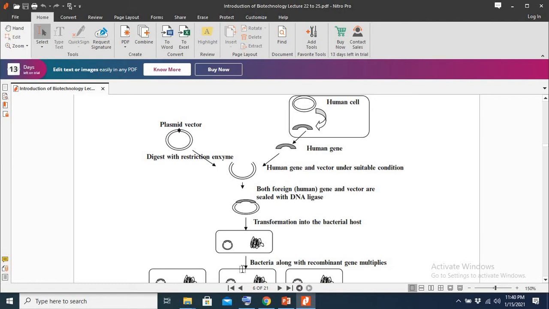For example, insulin is a protein, a peptide hormone. Diabetic patients, who have diabetes, are deficient in insulin. So the diabetic patient has to receive insulin injections, because they are deprived of insulin and their body is unable to synthesize an adequate amount of insulin.